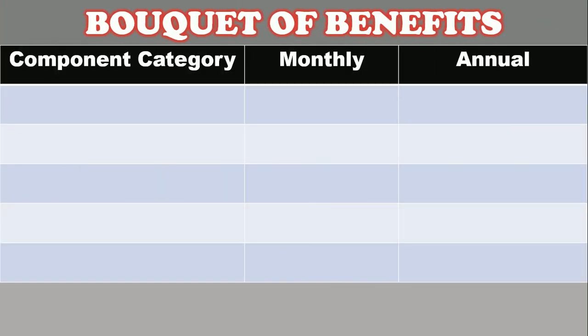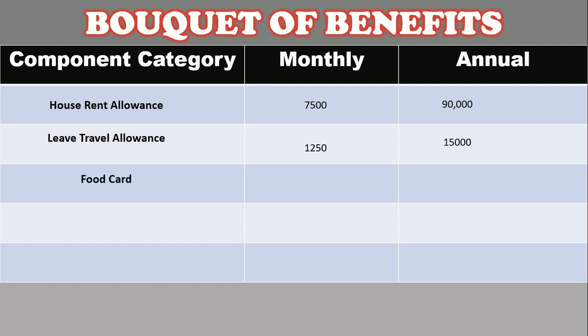Bucket of benefits. And we have divided bucket of benefit in different categories. House rent allowance will be 7,500 rupees per month and 90,000 annually. Leave travel allowance will be 1,250 rupees monthly and 15,000 rupees annually. Food card will be provided with 500 rupees monthly and 6,000 rupees annually. Personal allowance will be